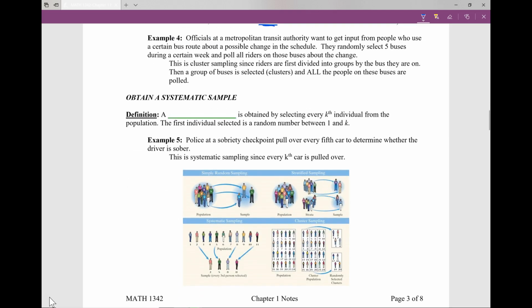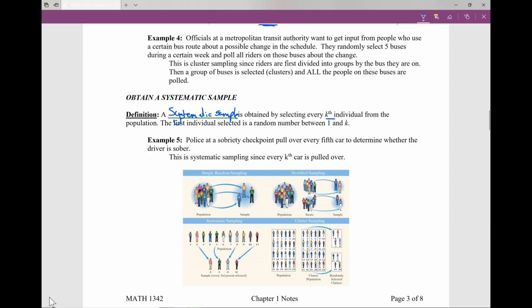The last type of sampling that we look at is systematic sampling. This, to me, is probably the easiest to recognize. What we do is we take every kth individual from the population. This example says police at a sobriety checkpoint pull over every 5th car to determine whether the driver is sober or not. They're not pulling over every car.